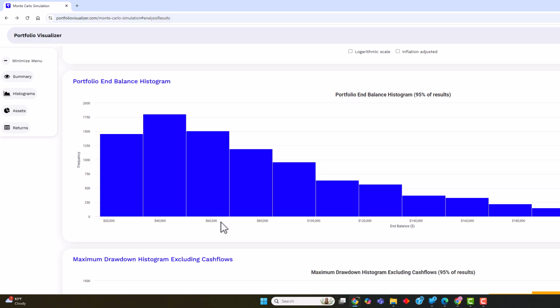So what we're going to see is the common end balance is somewhere between $40,000 and $60,000 because you see the highest frequency within this histogram between $40,000 and $60,000. So we're just going to split it right in the middle and say $50,000 is likely going to be your end balance for just investing $1 a day. $50,000. So if you do $2, think about how that's going to augment your portfolio in the long run.